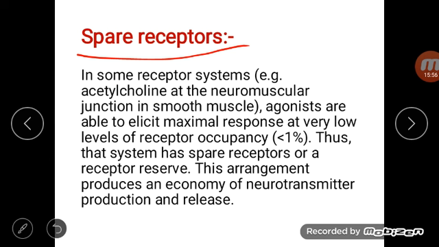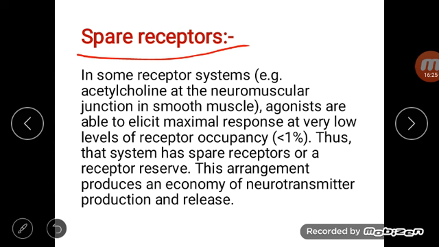The concentration of agonist or drug molecules that bind to the receptor is very small, but they show full effect. Even though less than 1% of the receptors are occupied by the drug, they show full response. This is called reservoir capacity of the receptors. Thus, that system has spare receptors or a receptor reservoir.